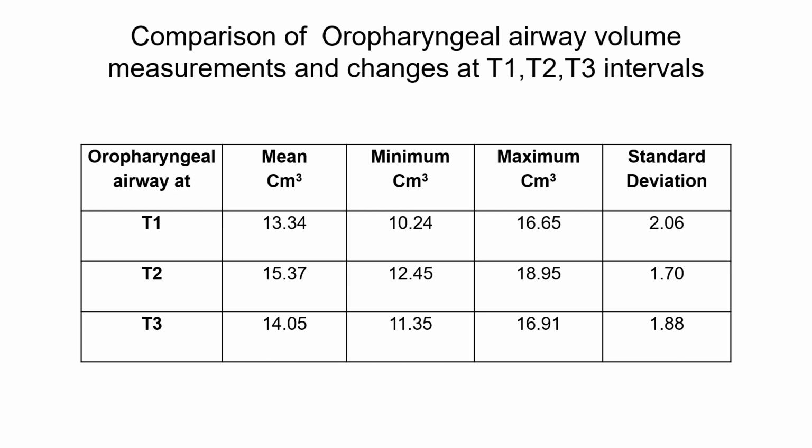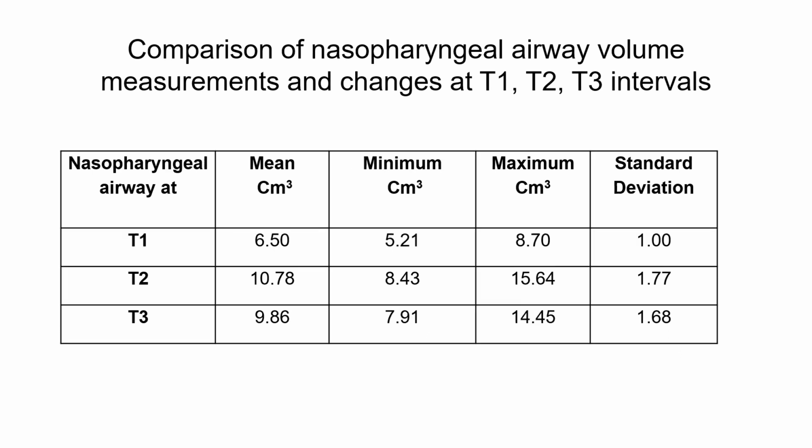T2 value increased by 2.28 plus or minus 0.46 cm cubed. In the nasopharyngeal region, T1 and T2 values were markedly different. T2 value increased by 4.28 plus or minus 1.68 cm cubed, thus indicating a significant increase in the upper airway, particularly in the nasopharyngeal region at the end of the distraction phase.